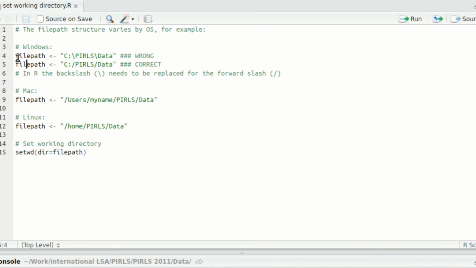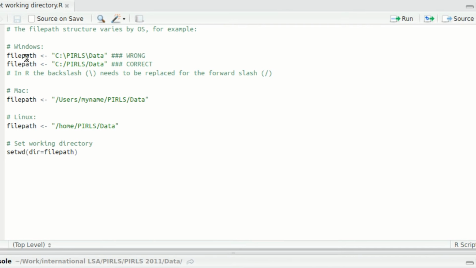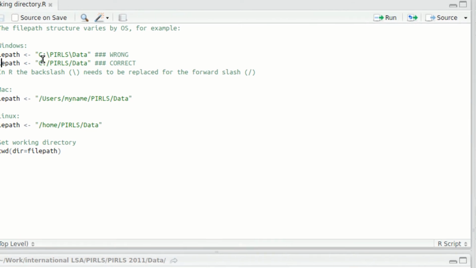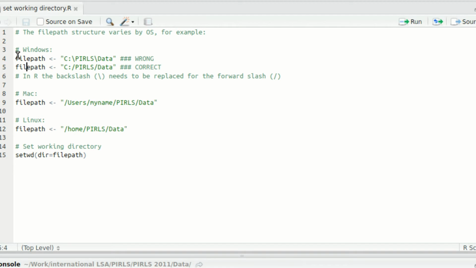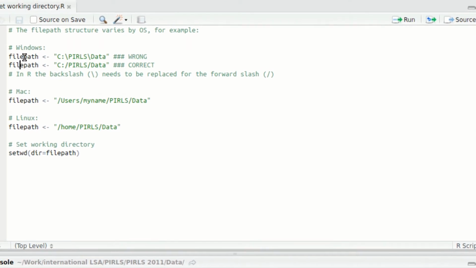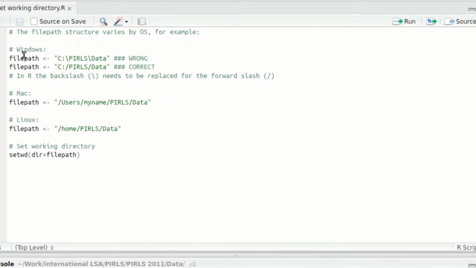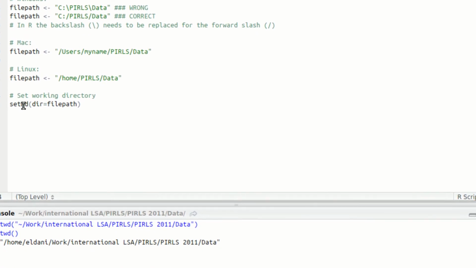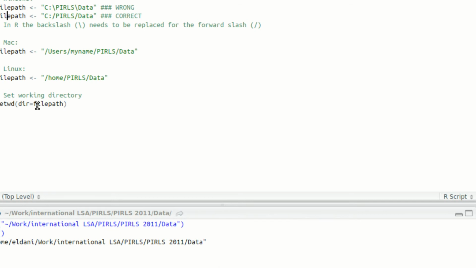So this is most often the mistake that users of intsvy make when they are specifying directory paths. So please keep in mind that this is something that you always need to do. Change the backslash for the forward slash. You could assign the directory path to an object, as I am doing here, file path, and then set the working directory to this file path.